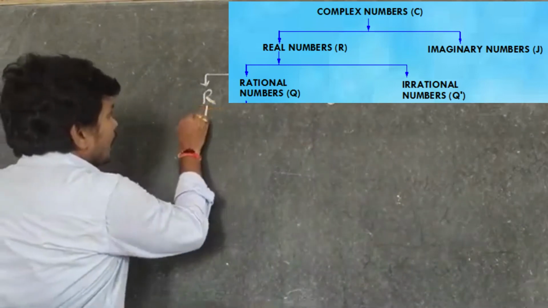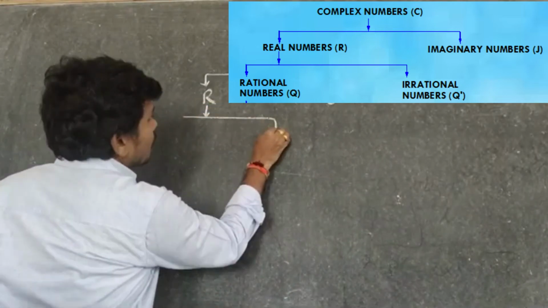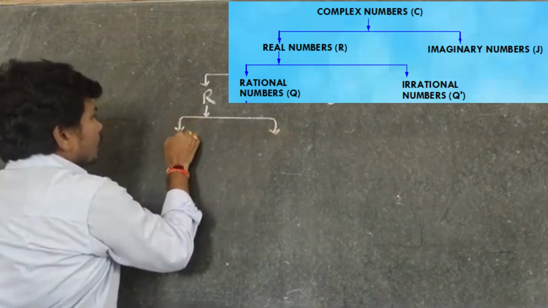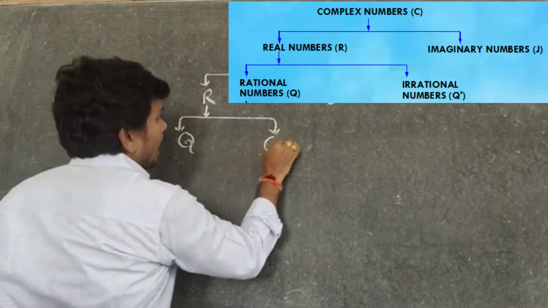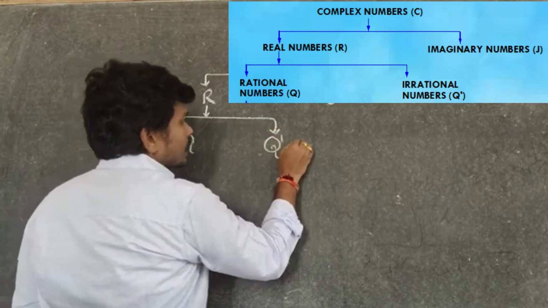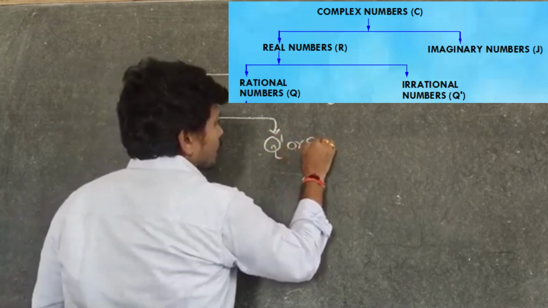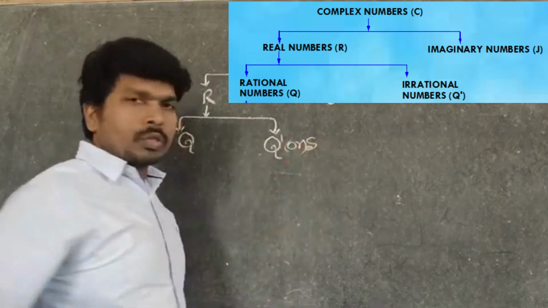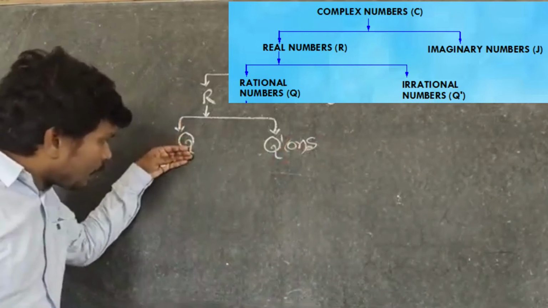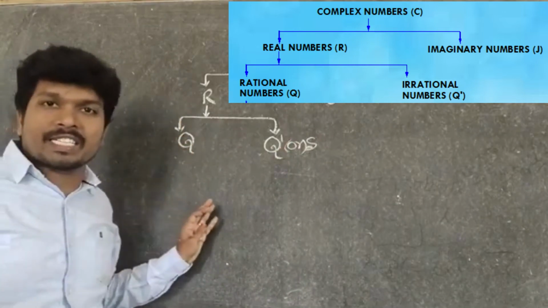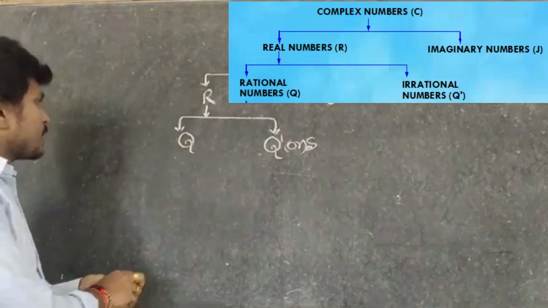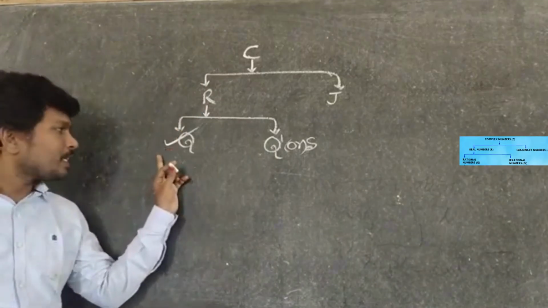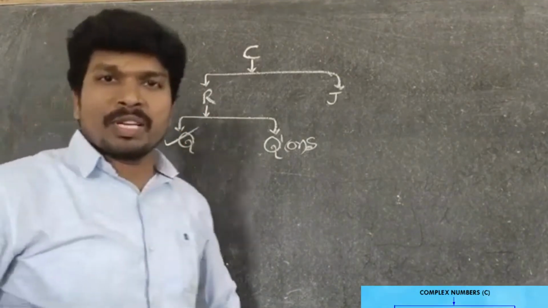And real numbers are a combination of rational numbers and irrational numbers. Irrational numbers are denoted by Q dash or S. So the remaining kinds we discussed. We have finished rational numbers also. Yes or no?